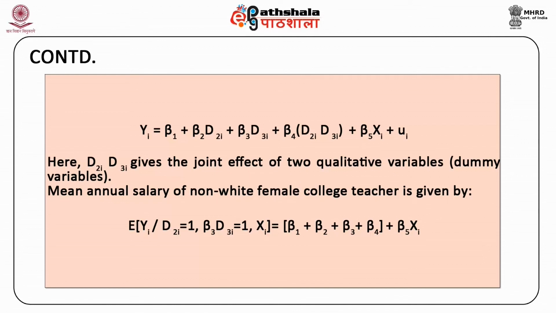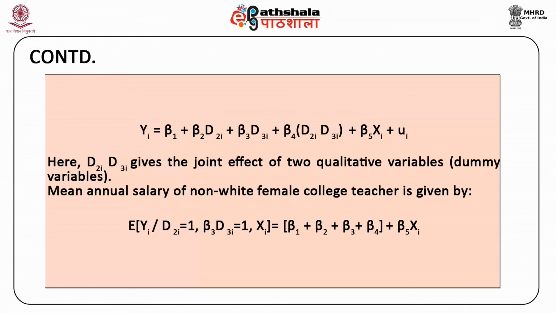Now the mean annual salary of a non-white female college teacher is given by the expected value of Yi given D2i is equal to 1, D3i is equal to 1, keeping Xi, and is equal to beta 1 plus beta 2 plus beta 3 plus beta 4 plus beta 5 Xi.